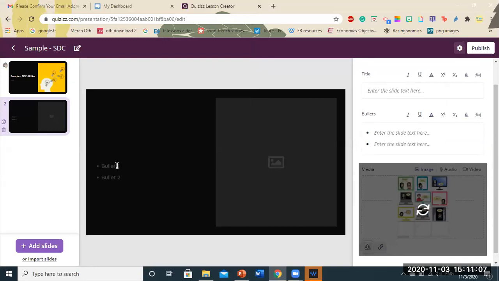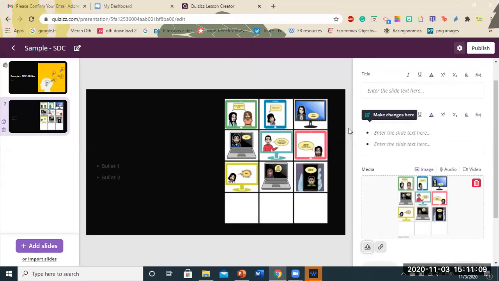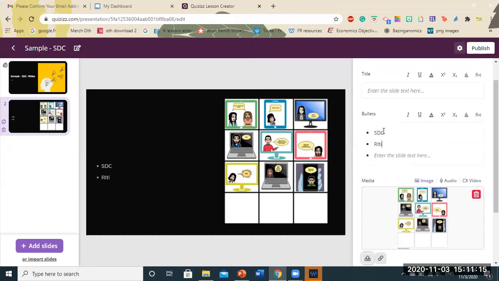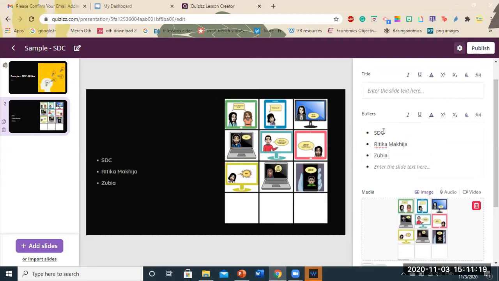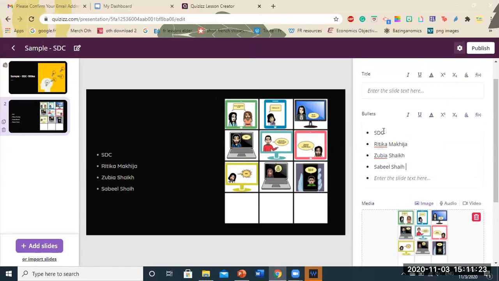Now I want to add certain bullet points to it. So I'm going to say bullet number 1, SDC. And I'm going to write the mentor names, for example. Ritika Makhija, Zubia Sheikh, Sabil Sheikh, and so forth. You can continue writing the names and you can see that the text has been updated here.